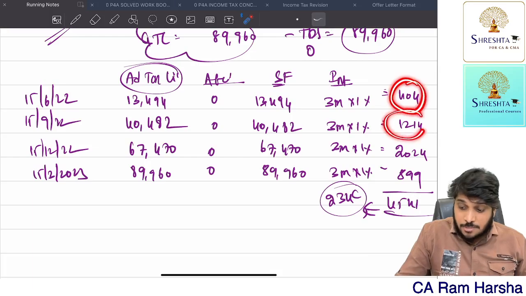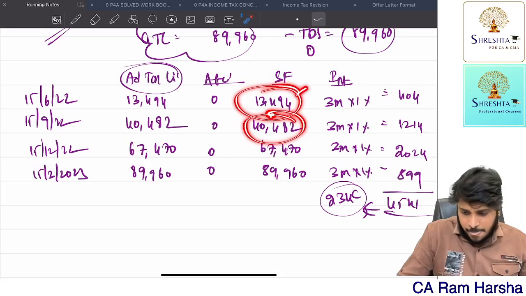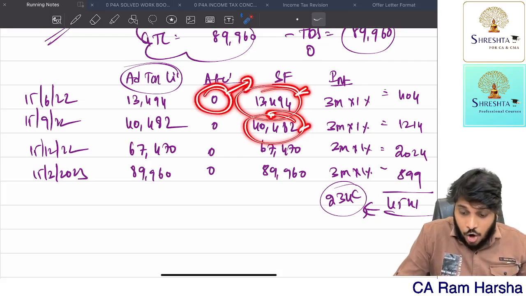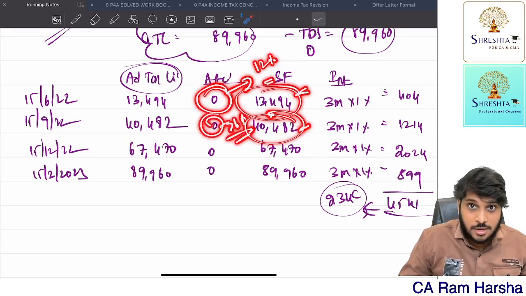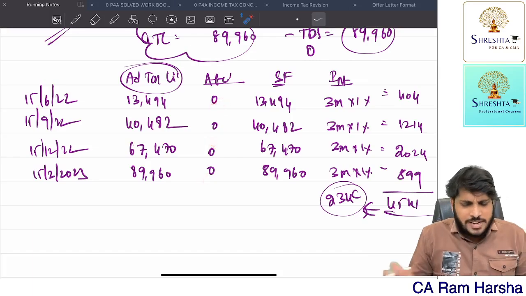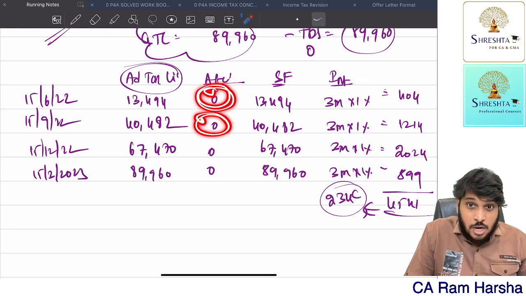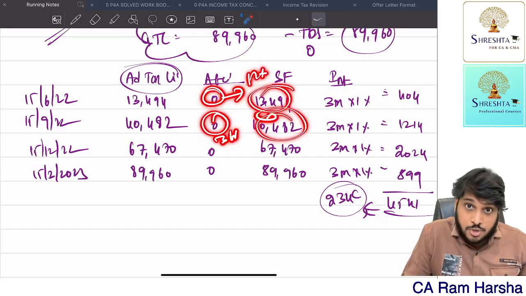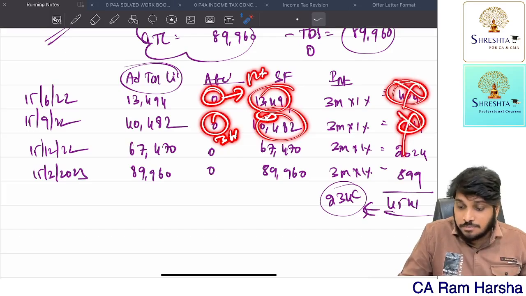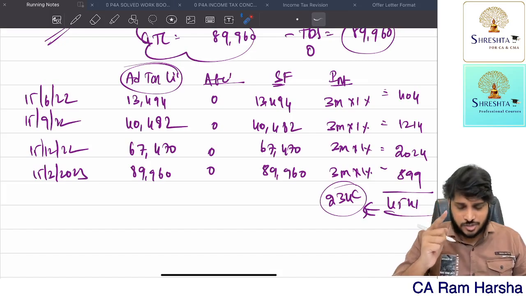For first installment interest, second installment interest, the shortfall you computed correctly. But how much you actually paid? Is it 12%? Is it 36%? You should check this. But here anyhow it is 0, so we directly computed. If at all he paid some actual amount in the first installment, and by the second installment also he paid some amount, and this is 12% or 36%, even though there is some shortfall, interest will not come. Remember, keep this point. This is a checkpoint when you are calculating interest.